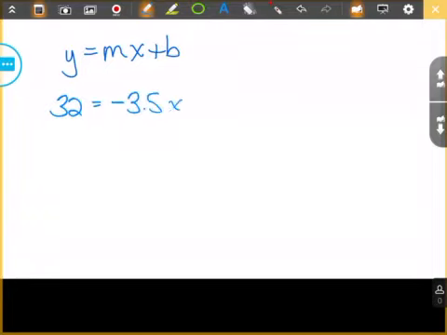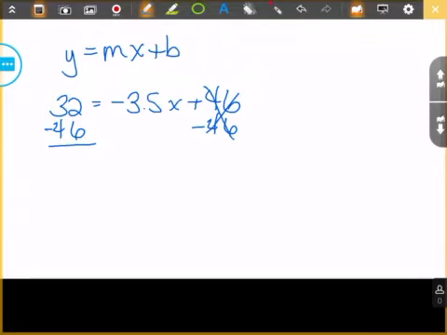I just lost it. So y is going to be your ending point, and that's going to be the 32 degrees that we're looking for. So that's where we end up. To solve this equation, you're going to subtract 46 from each side. If I can do the math correctly this time, that would be super awesome.